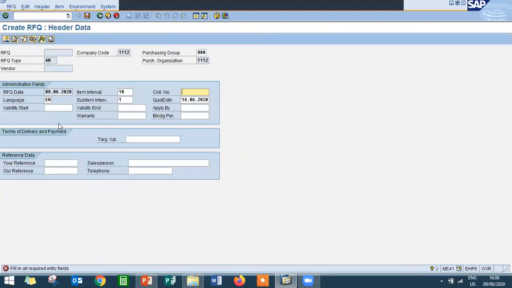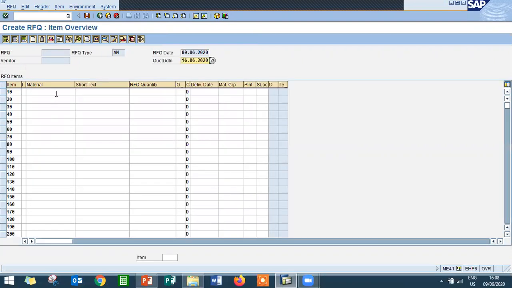Now enter the collective number. This is a reference number for the request for quotation. You can enter any number, 6699. I'm entering 6699. Press enter. Now enter the material.